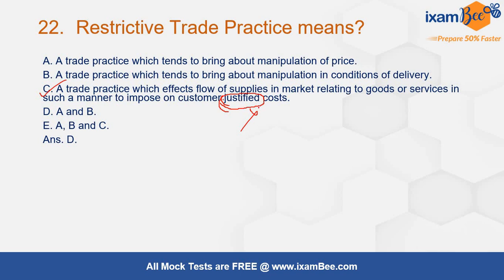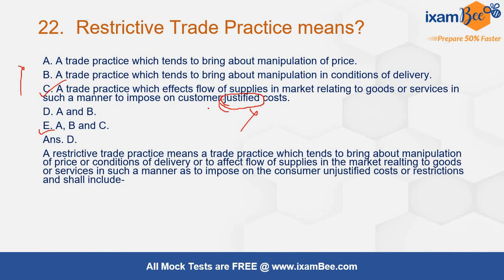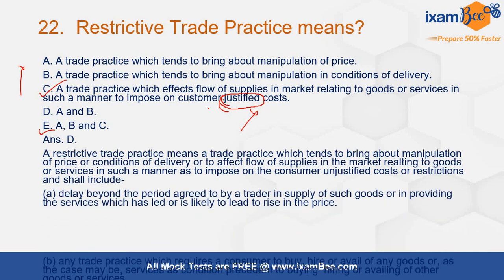You have to be very careful when you are reading the question and also the options. If you are quickly going through it, आप क्या choose करते हैं यहाँ पे? A, B and C choose कर लेते और आपका answer गलत हो जाता. So justified cost के लिए trade practice restrictive नहीं मानी जाएगी. If it is affecting the flow of supplies in the market in such a manner that it is imposing on the customer an unjustified cost, then that will be a restrictive trade practice.